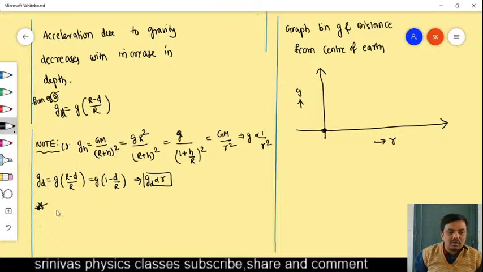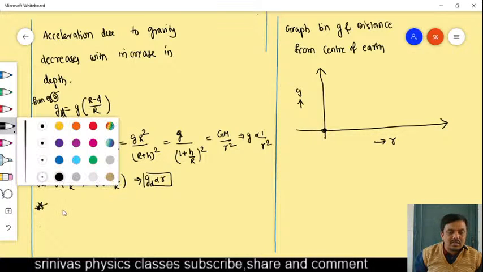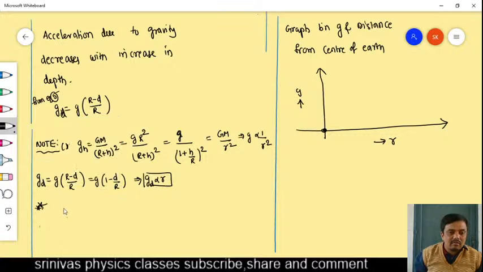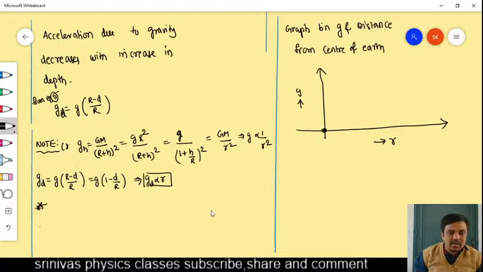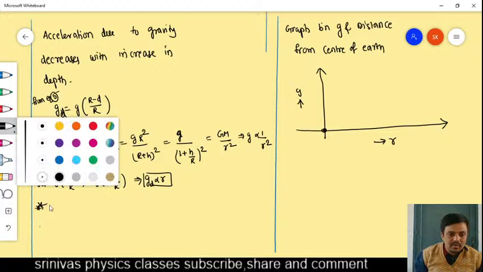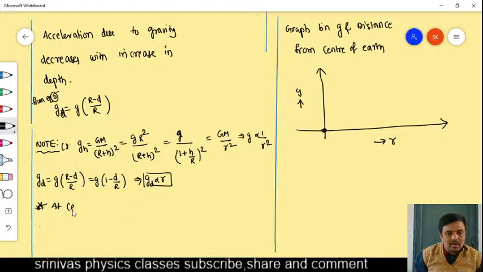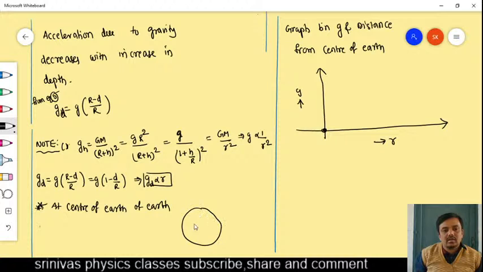Acceleration due to gravity at a depth d we can find out by using a formula: g_D is equal to g of (1 minus d by r). I want it at a depth equal to the radius, at the center of earth. This is earth. Center means depth is equal to the radius of earth.